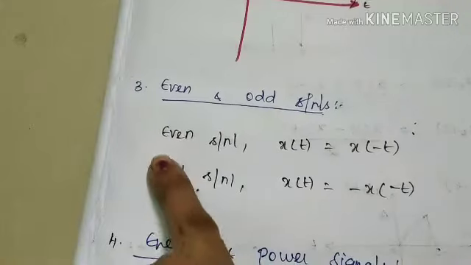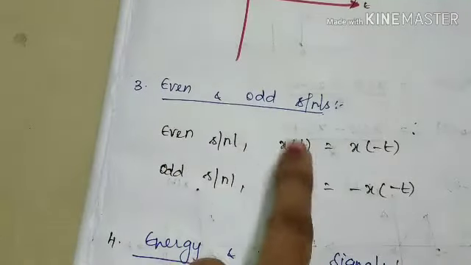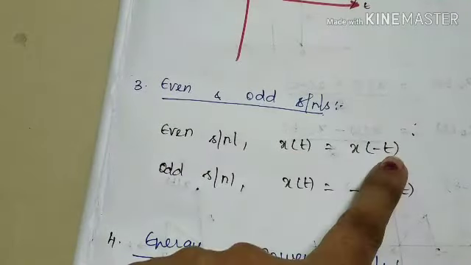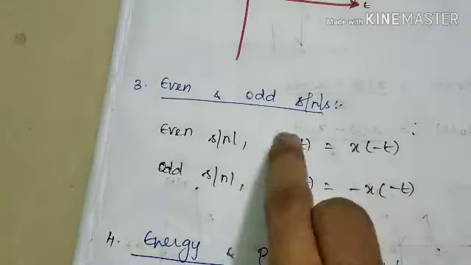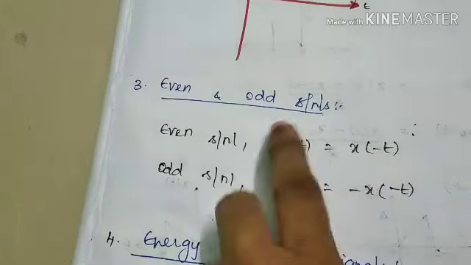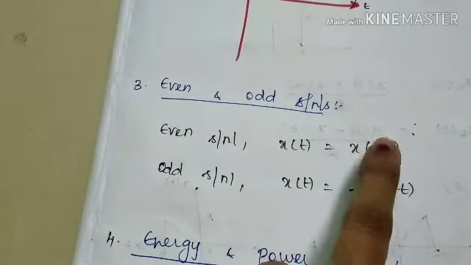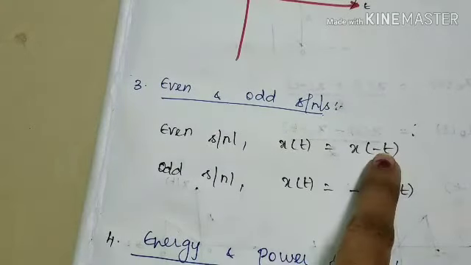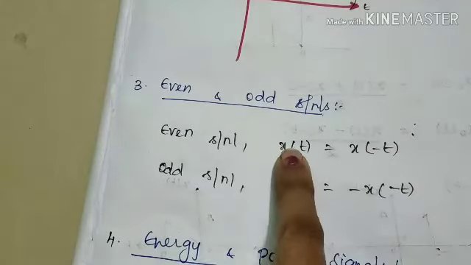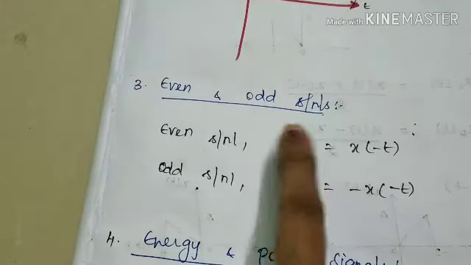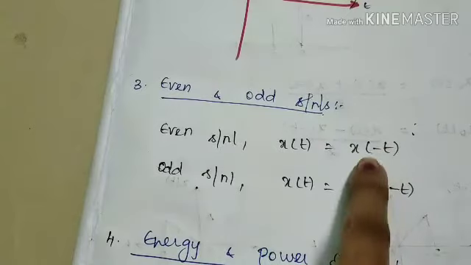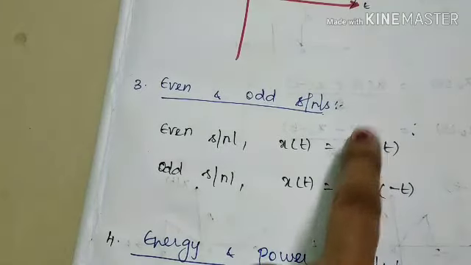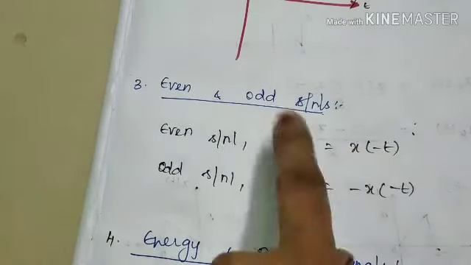Let's go for the third type of signal, that is even and odd signal. If a signal is an even signal, then x of t is equal to x of minus t. What is the difference between x of t and x of minus t? x of minus t is the mirror image or mirror reflection of x of t.